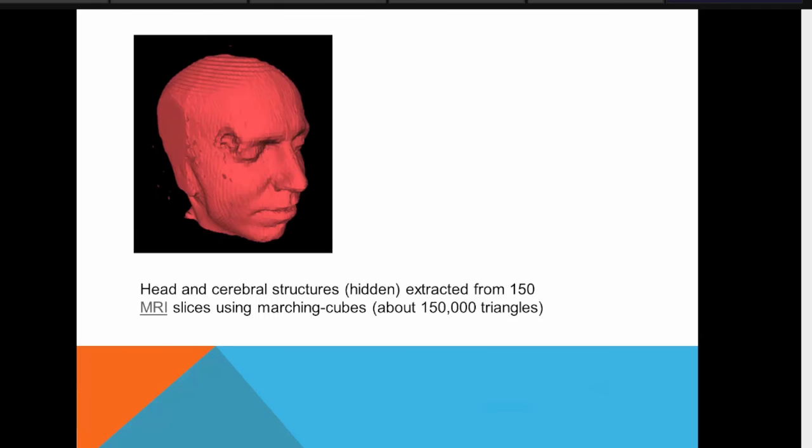This is the picture created using the Marching-Cube, and the whole human head is created by processing small slices, sorry, isosurface formulas. Here they have used 150,000 to 50 lakh triangles or small voxels to represent the head.